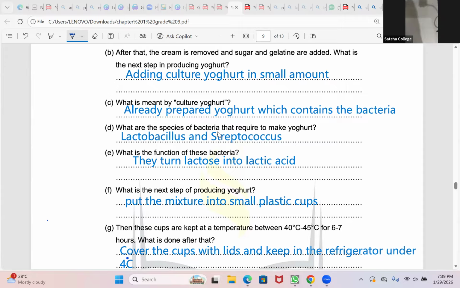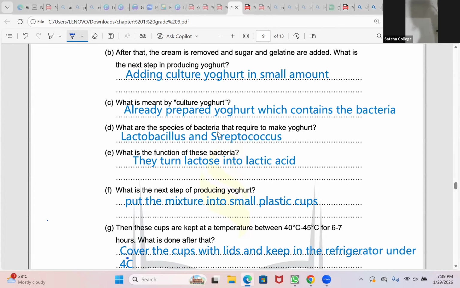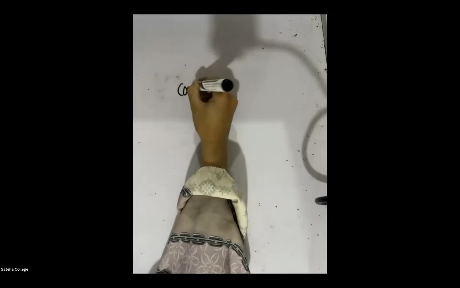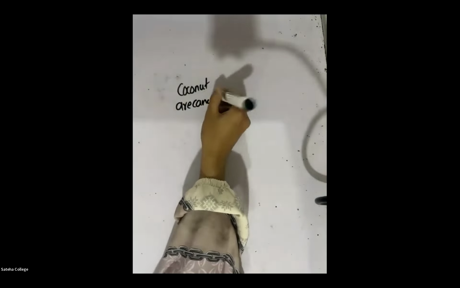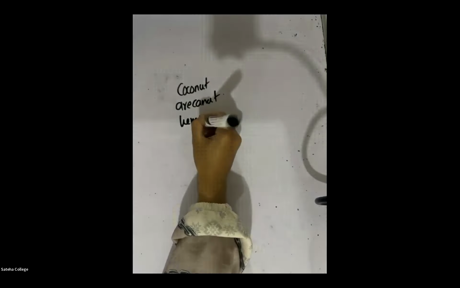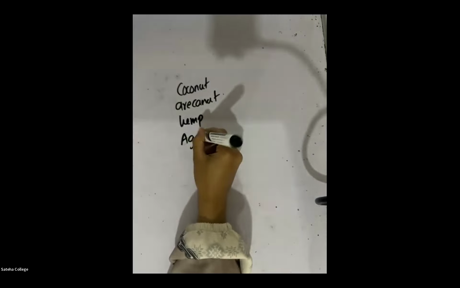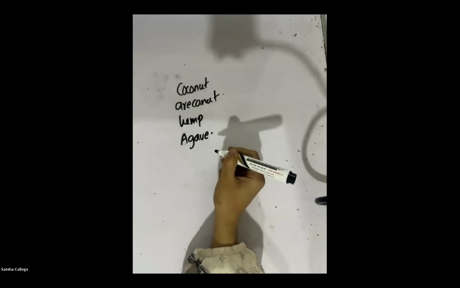Right. So now listen, everyone. Look at the board. Now we are going to learn how microorganisms are used in plant-based products. If you take plants like coconut, arecanut, hemp, agave, these plants have fibers.